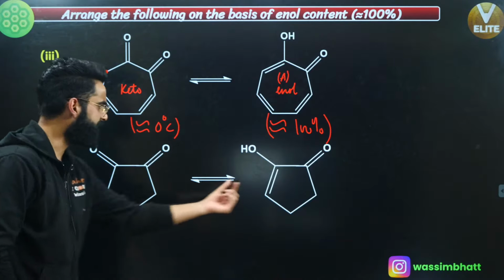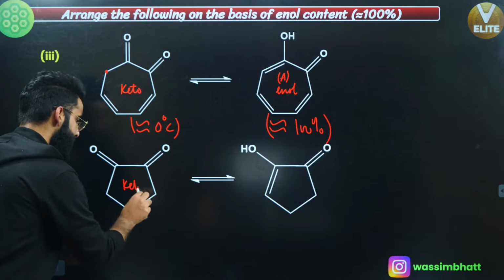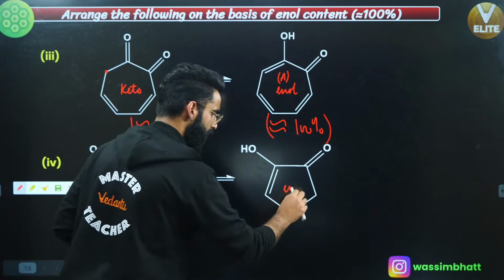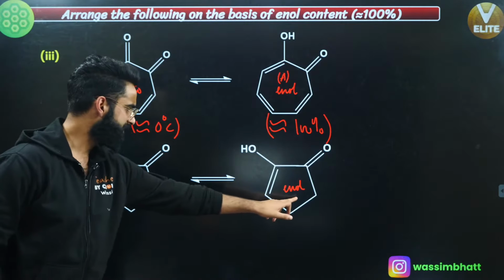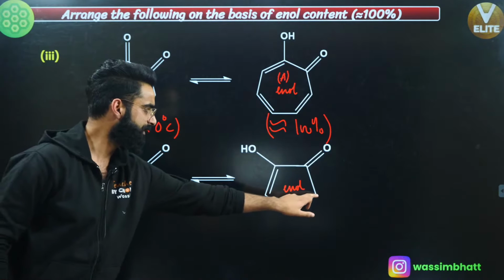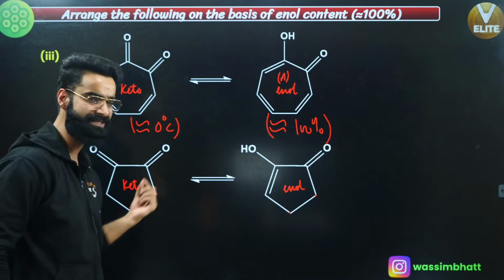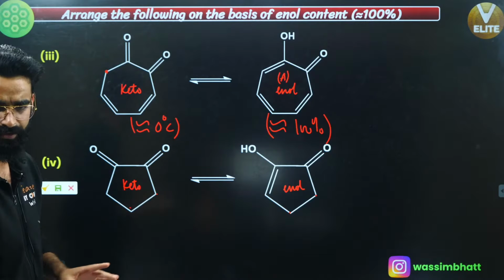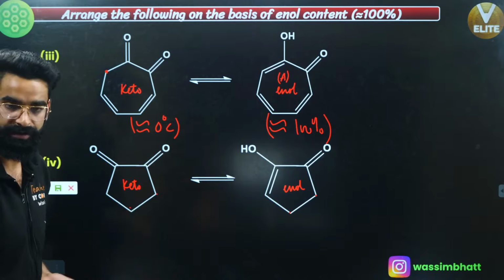Okay. Now people, if you look at this one, see, this is your keto form again, right? This is your enol form, right? So first of all, this is not aromatic because this carbon is sp3, even this is sp3, even this is sp3. So both of these, keto as well as enol, are not aromatic at all, yeah? Now, on what factor are we going to decide the enol content over here?